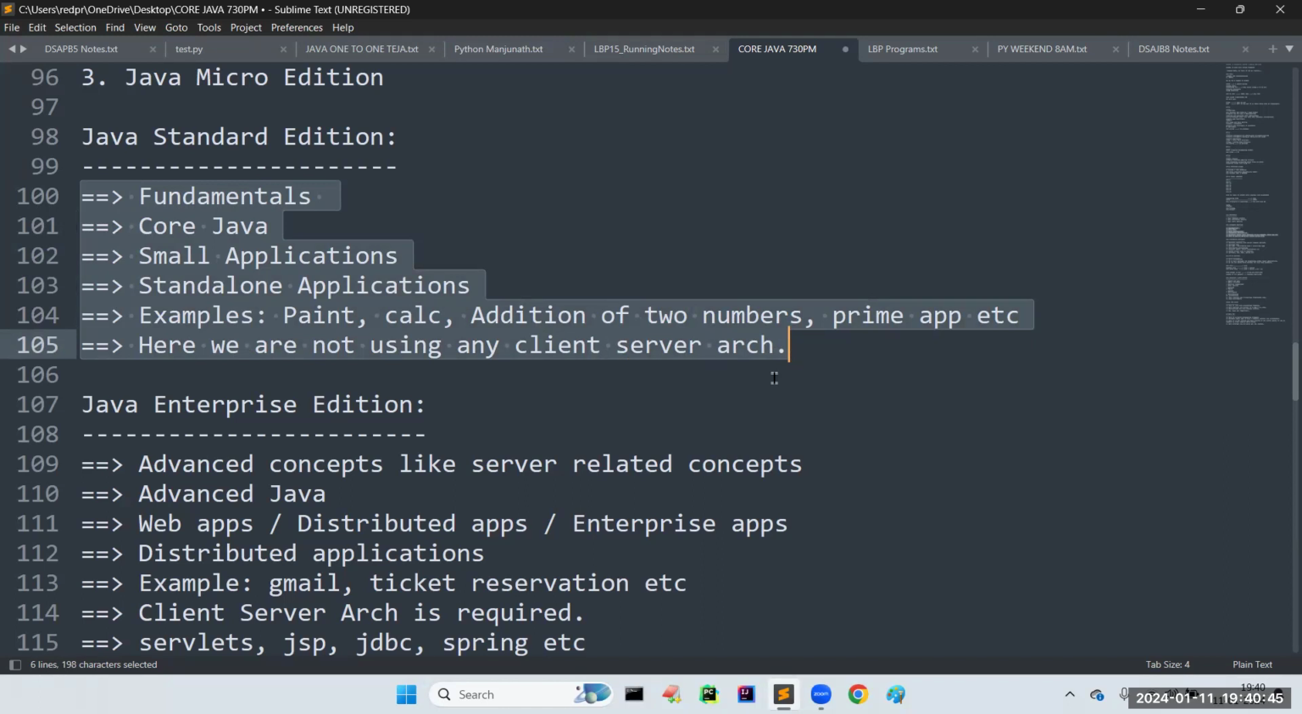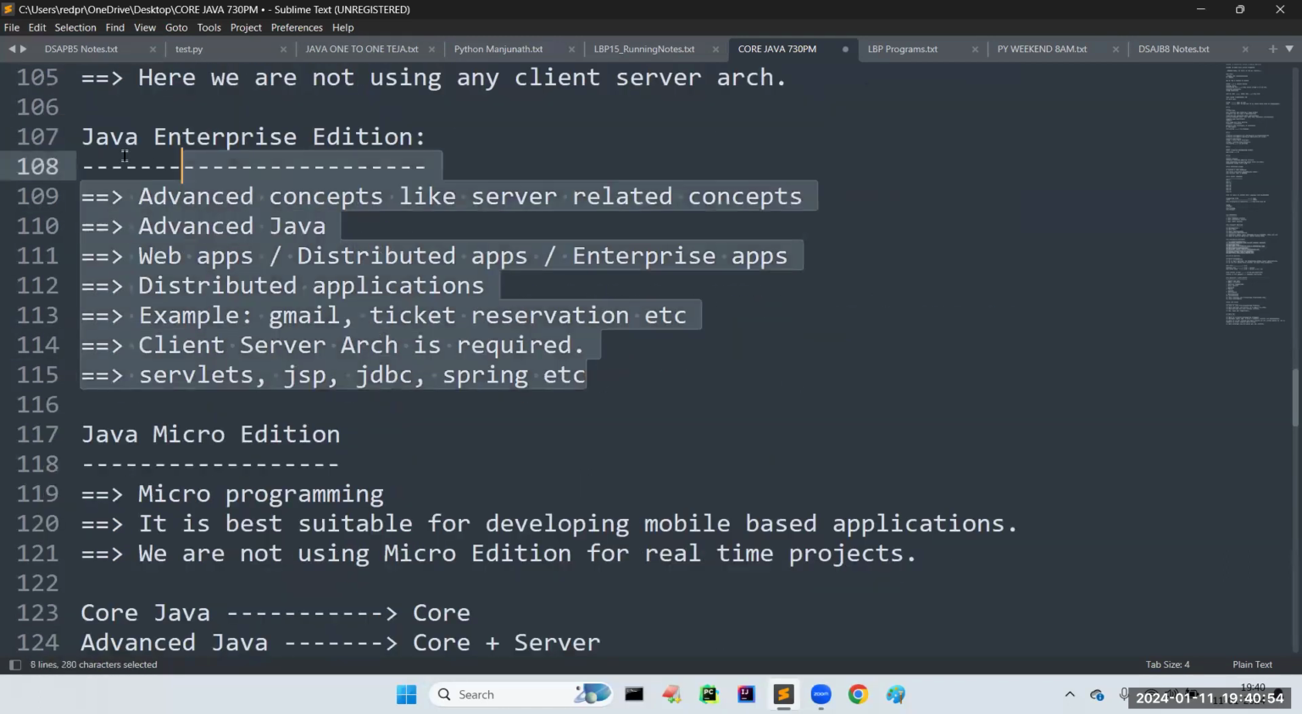With the help of the standard edition, we can develop small applications. And we have the enterprise edition also. By using the enterprise edition, we can develop big web applications, and after that, distributed applications.